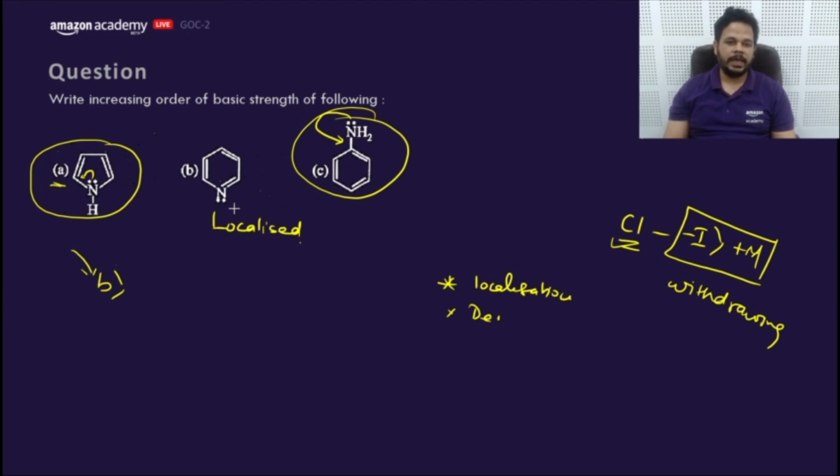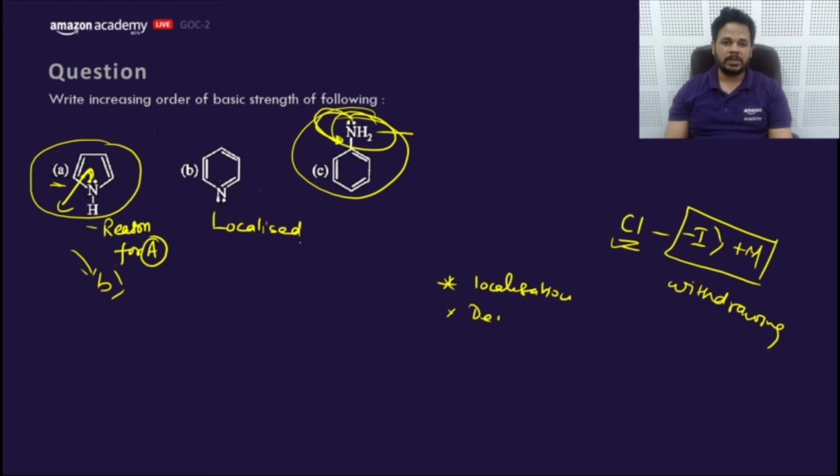Now what about A and C? In A the lone pair is going into resonance, and in case of C the lone pair is also going into resonance. But what is the difference between the A lone pair and the C lone pair? The lone pair in A is the reason for aromaticity, so it cannot be donated. If it gets donated, the aromaticity would get lost, so it would not be donated because it is the reason for aromaticity.